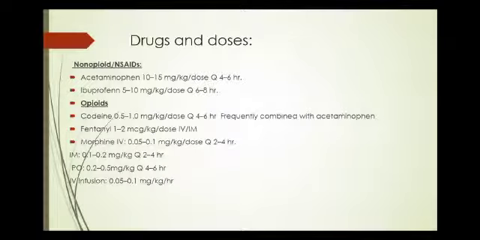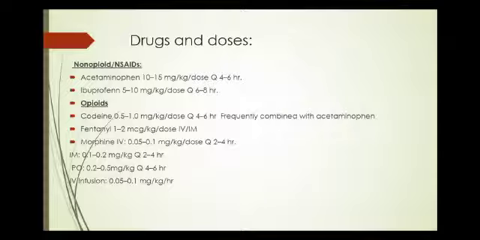While opioid analgesics are potent analgesics that relieve any type of pain. Mostly they are used to treat post-operative pain, and they act mainly on the level of cortex in the CNS and produce addiction. Here are some examples of non-opioid NSAIDs with their doses.